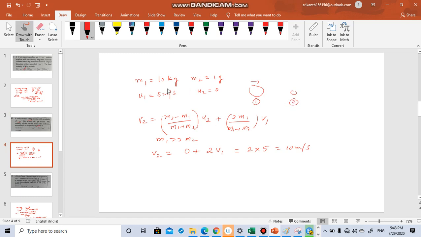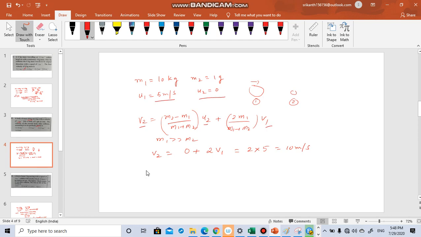So here m1 is equal to 10 kg, m2 is equal to 1 gram, u1 is equal to 5 meters per second, u2 is equal to 0. Yesterday we derived an expression: v2 is equal to (m2 minus m1) by (m1 plus m2) into u2, plus 2m1 by (m1 plus m2) into u1. Okay, when you write v2, here u2 will come and here u1 will come.